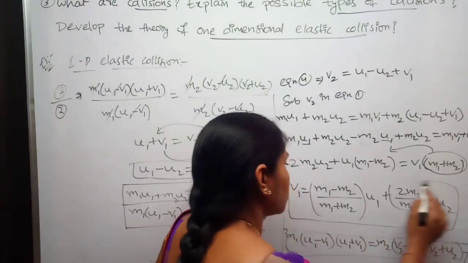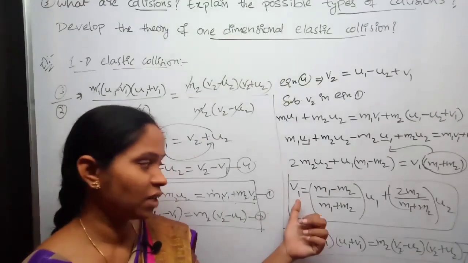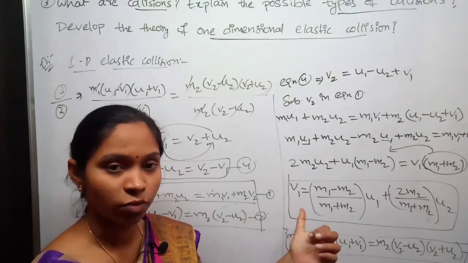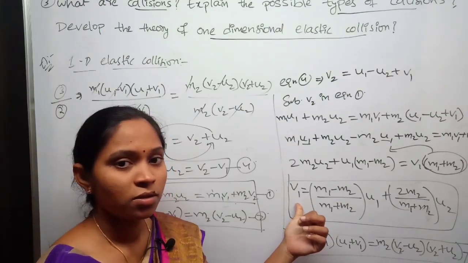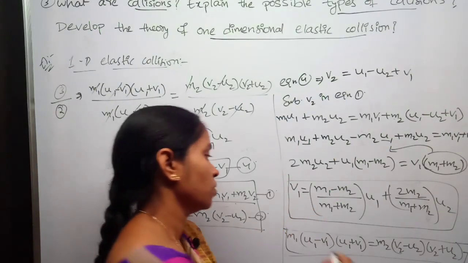This is the equation for final velocity of first object, the final velocity of m1.